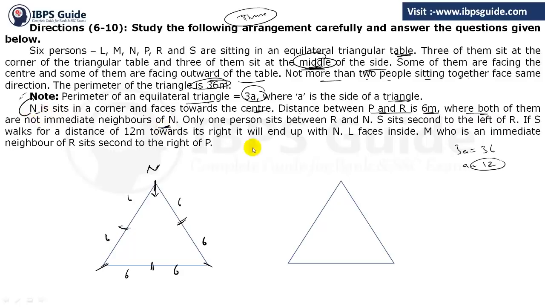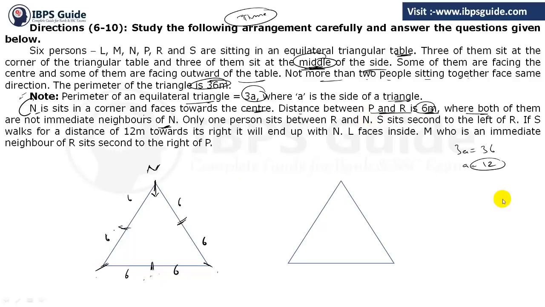The distance between P and R is 6 meters, where both of them are not immediate neighbors of N. So what are they saying? That the distance between P and R is 6, so they must be like this, PR, PR. But they are saying they are not the neighbors of N, so it means P and R can't be here. So the possibilities are P and R can be here, or here. There are many possibilities.